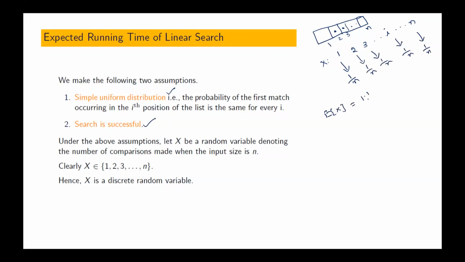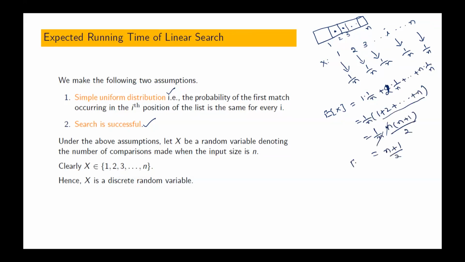Sigma pi xi: 1 into 1 by n plus 2 into 1 by n plus and so on plus n into 1 by n. 1 by n we can take common, then it will be 1 plus 2 plus and so on plus n. What is sum of first n natural numbers? n into n plus 1 by 2 is the formula. So finally, what do we get? n gets cancelled, n plus 1 by 2.